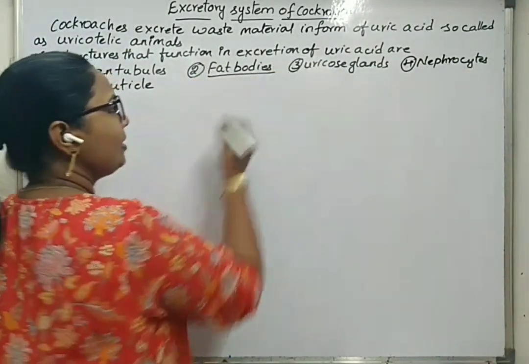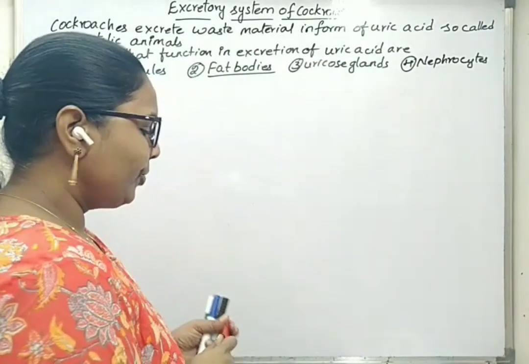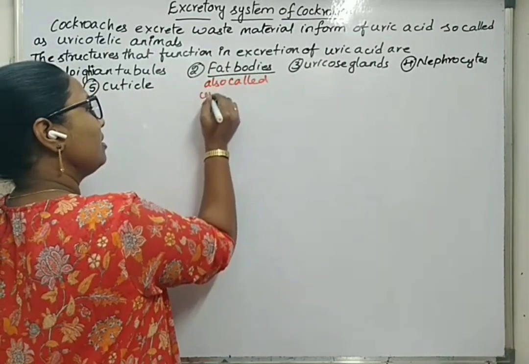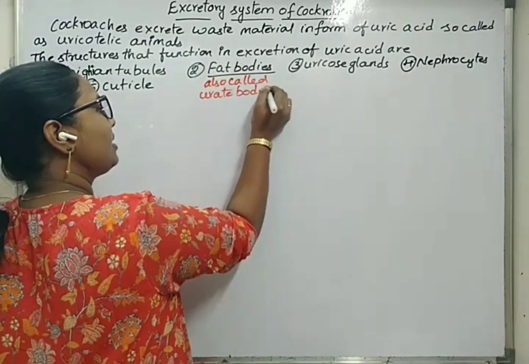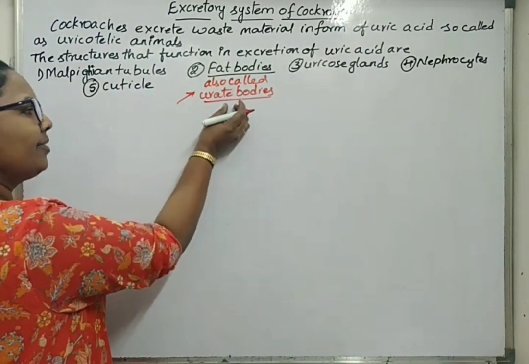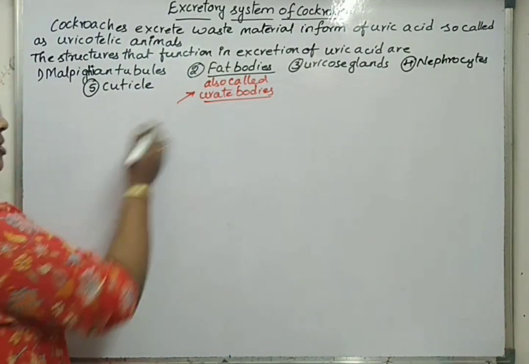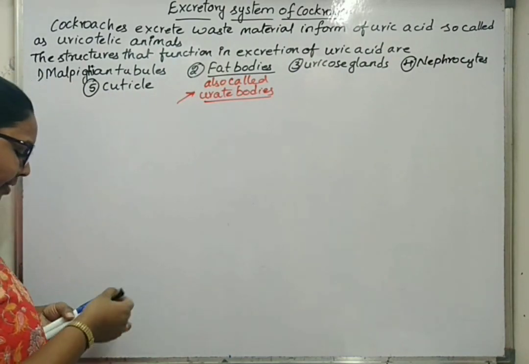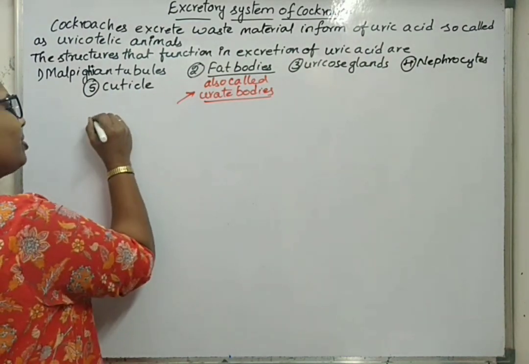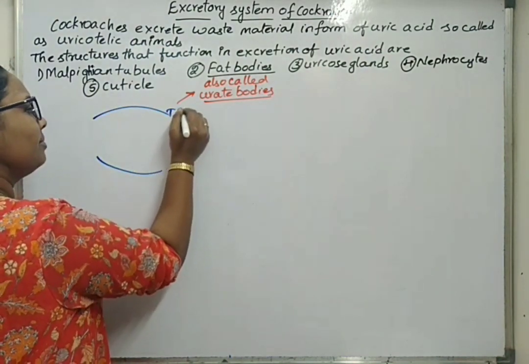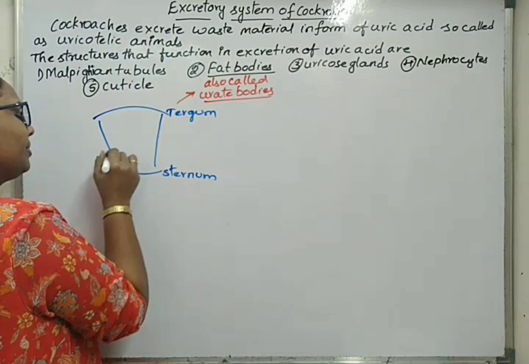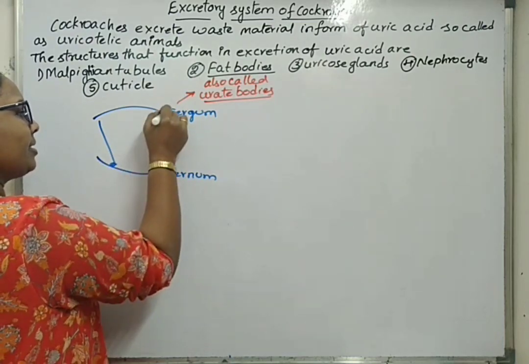Next one is about fat bodies. Fat bodies are also called as urate bodies or urate cells. Now, when uric acid is accumulated in these fat bodies or urate bodies, then they will get deposited beneath the exoskeleton, which will be removed during the shedding or molting step. So we know that cockroach is having terga, sternum, pleura, which are attached by arthroidal membranes.